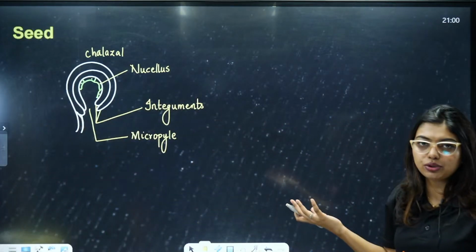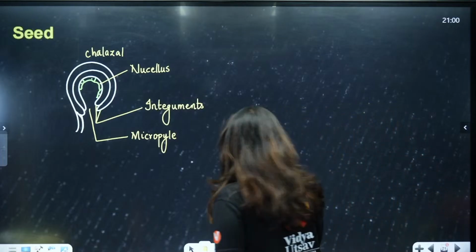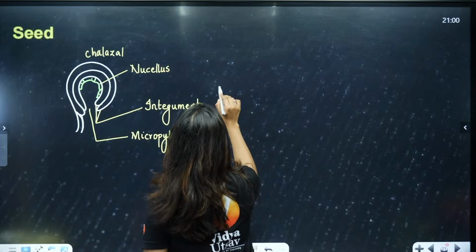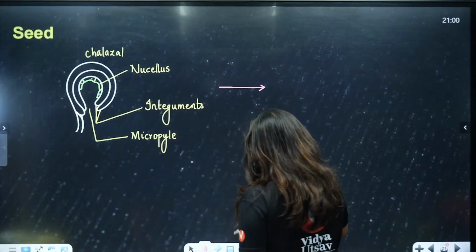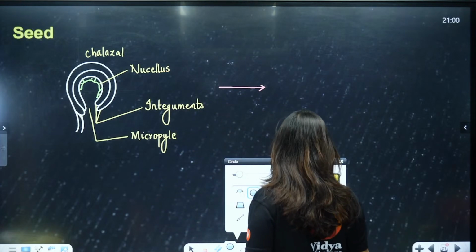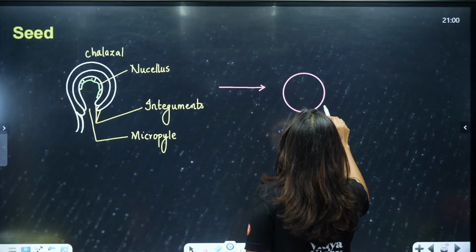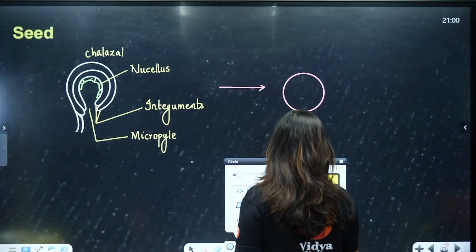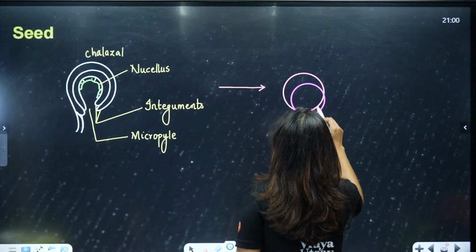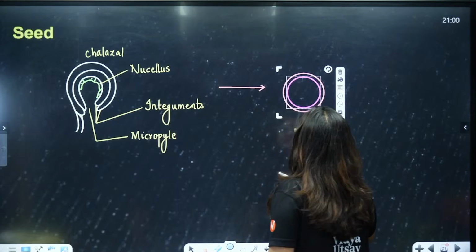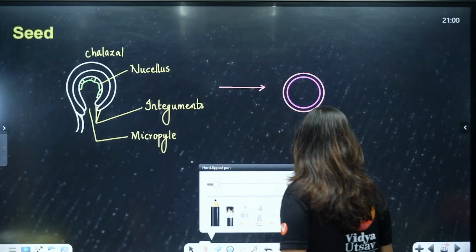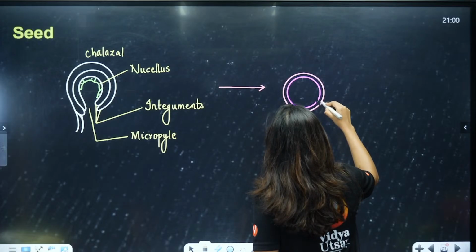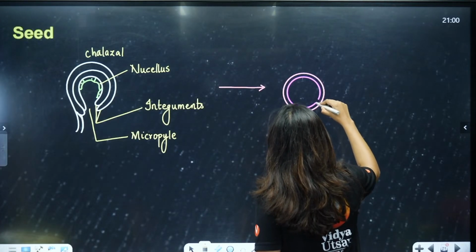But what happened to this? Now look here. What happened to these, students, when they form the seed? They form the seed. One outer coat, one inner coat. Right, this is the seed, and then in the middle they have a small portion like this.